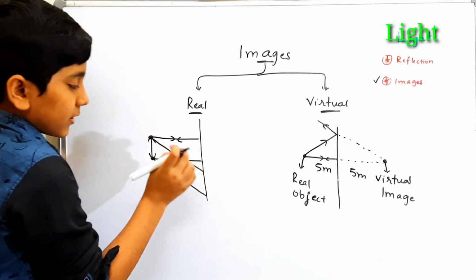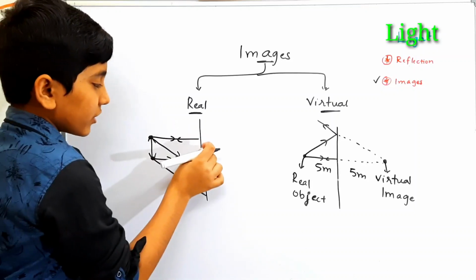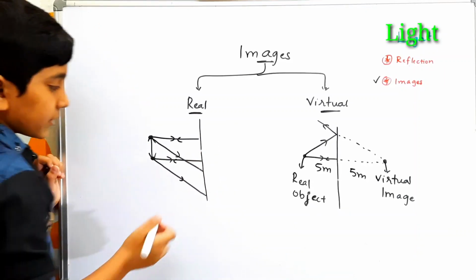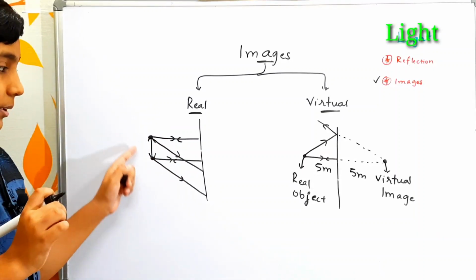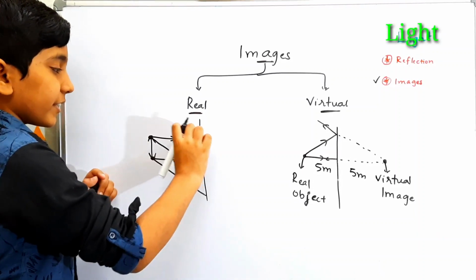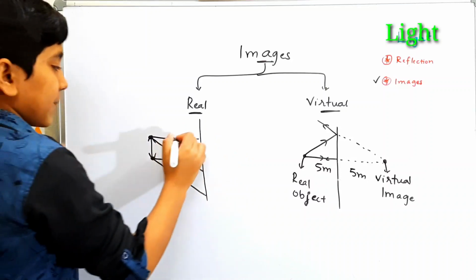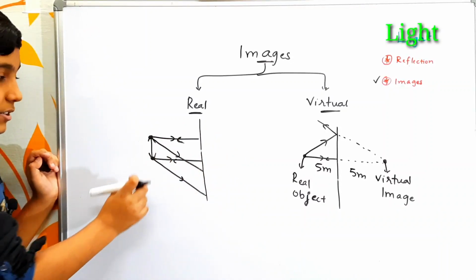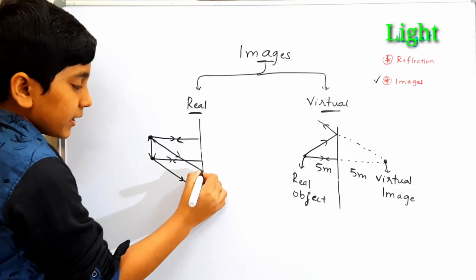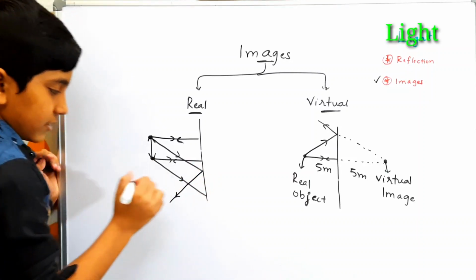If the light rays are incident on this plane mirror, they will reflect. First let's look at the top and then go to the bottom. At the top, one ray is perpendicular, so it reflects back in the same direction. The other ray, which is going towards the bottom, reflects at an angle like this.